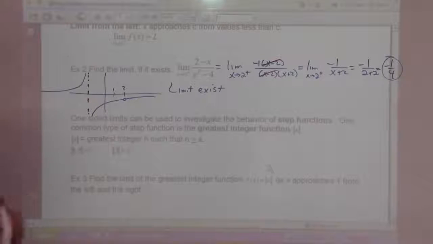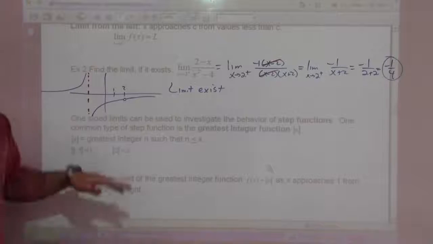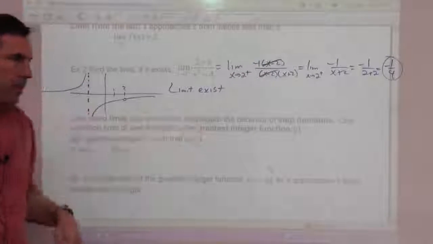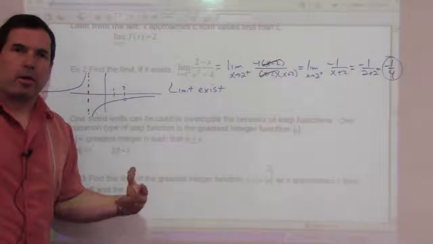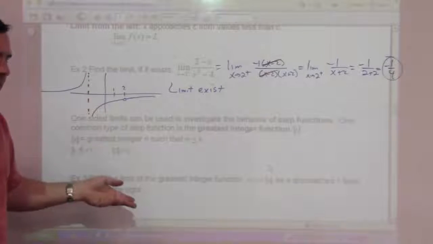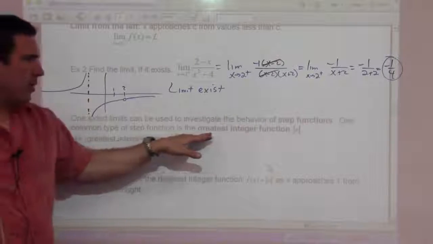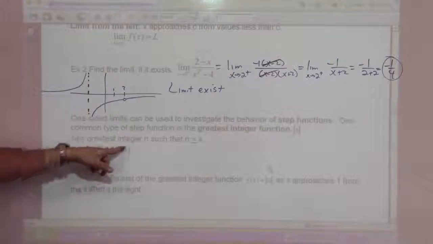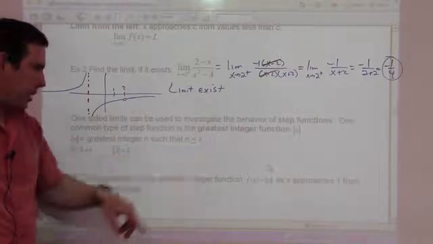Okay, one-sided limits can be used to investigate the behavior of step functions. If you remember step functions from pre-calculus, they look like steps. The least integer function, or I should say the greatest integer function, being the greatest integer less than or equal to the number given. So one common type of step function is the greatest integer function. It has these double lines on each side of it. That means the greatest integer n such that n is less than or equal to x.